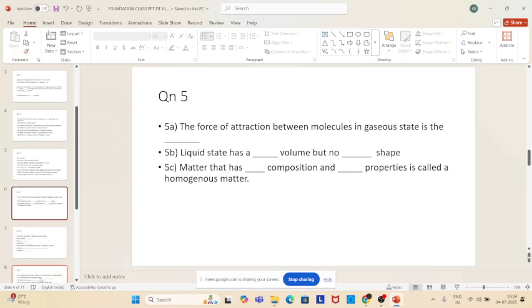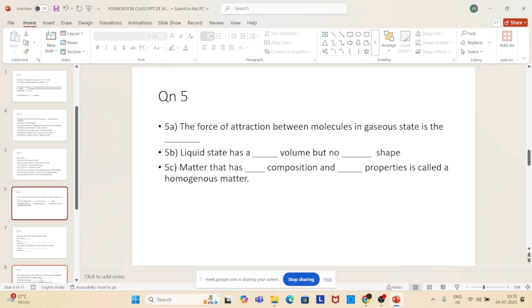Who is going to read? Sachin Patil, can you read? Palak? The force of attraction between molecules in gaseous state is the maximum, minimum, or least? Least, sir. Correct. It is the least because the force of attraction between molecules in a gaseous state is the least. Where will the force of attraction between molecules be very large, maximum? In solid. Okay.